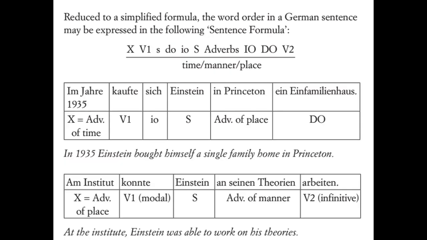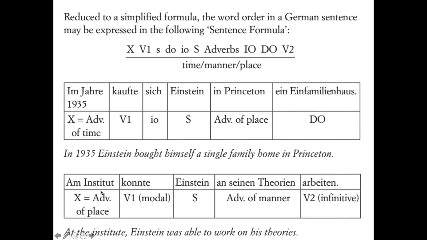Yeah. So we've got our lexical item at the front, which is this adverb of time. Then we've got our verb. Then we've got a subject. Then we have our subject pronoun, and then we have our direct object, indirect object. The reason that this one comes earlier is because there are special word order rules for reflexive pronouns, so this comes a little earlier than you would expect. And then let's look at the next one.